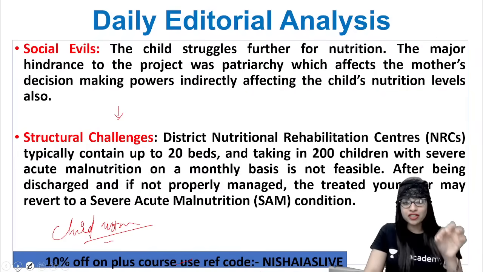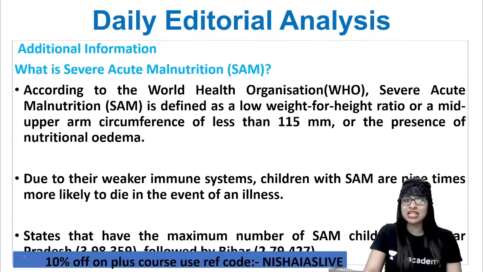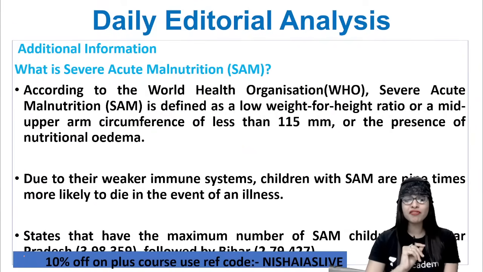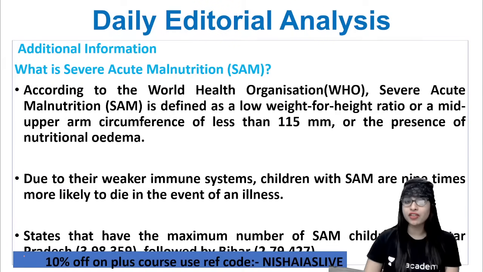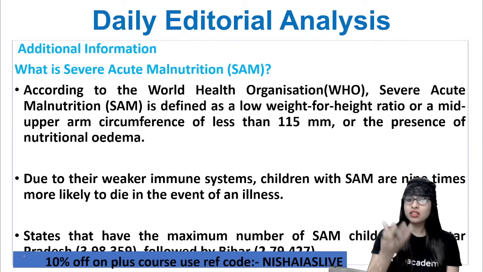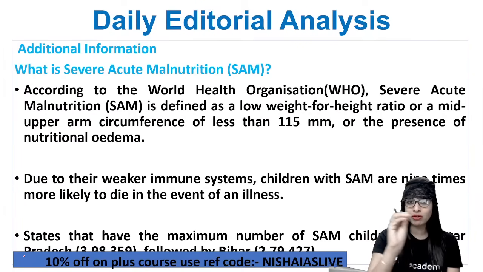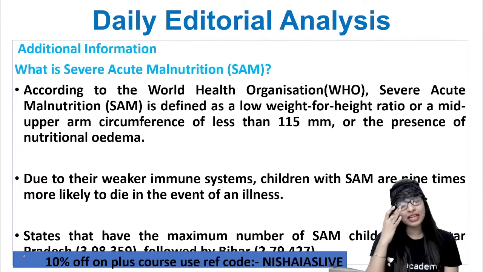So let me tell you the difference between acute and severe acute malnutrition. That is additional information. What is SAM? According to the World Health Organization, they have defined severe acute malnutrition as a low weight for height ratio. Or let's say the weight will be less, a mismatch of height and weight, stunted growth, wasted growth and all. That is, a 5-year-old child will look like a 2-year-old kid. You understand? Or when they are 7 years, they look like 4 years.